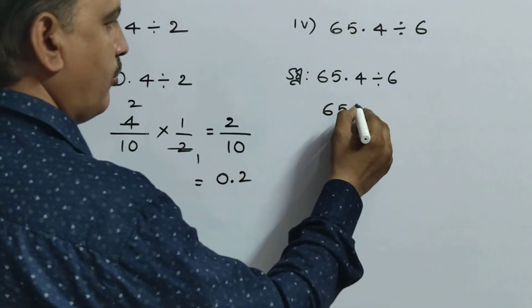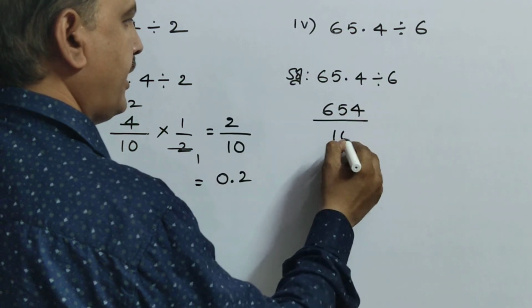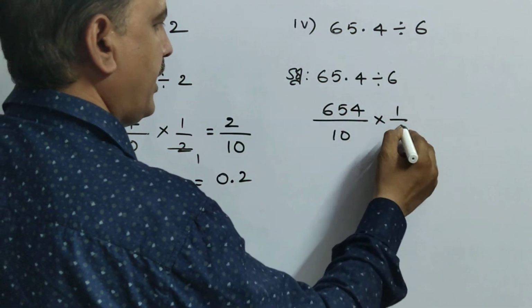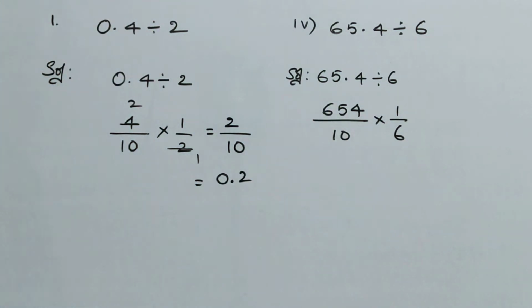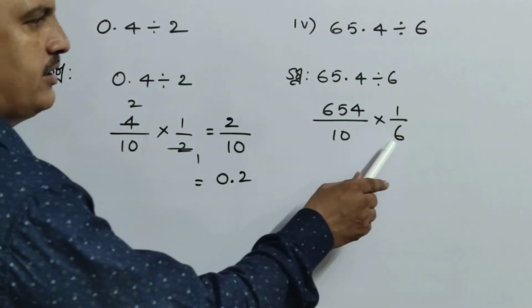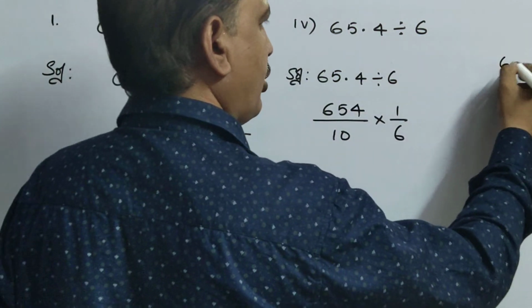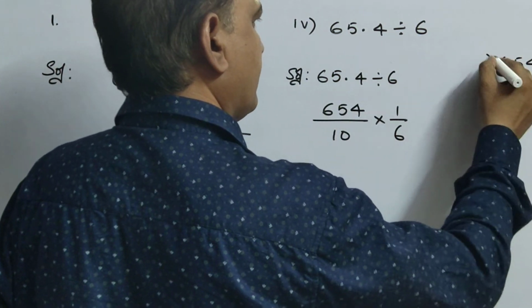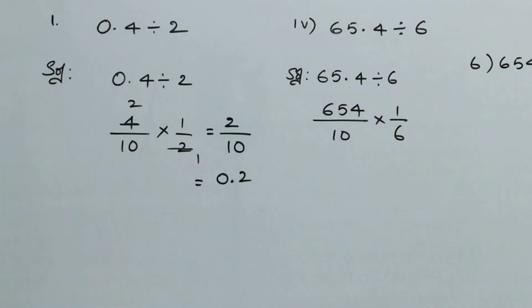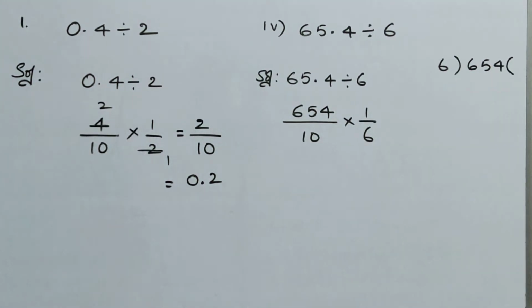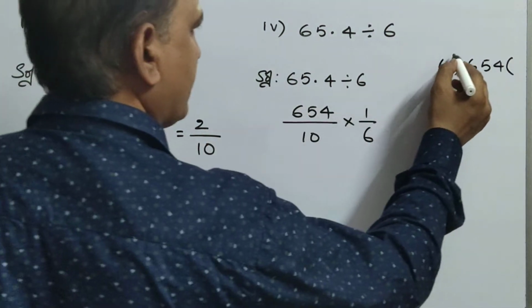Remove the decimal: 654 by 10 into 1 by 6. Now see that in the 6 table, 654 is coming or not. If you check like that, it will be very easy for you. So check whether it is coming or not like that.